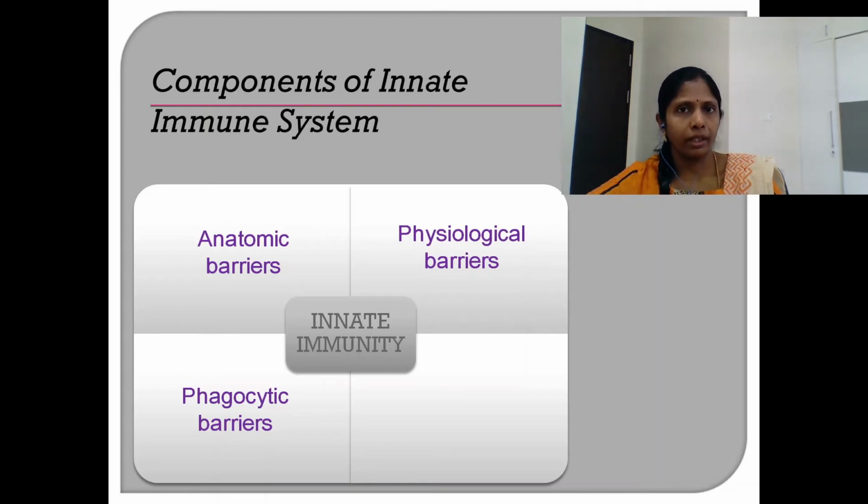These barriers comprise different types of phagocytic cells. The last is inflammatory barriers. Inflammatory barriers are a mechanism by which, if any pathogen gains entry into the body, it is eradicated and prevented from establishing a disease condition.